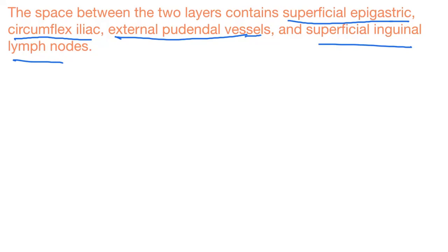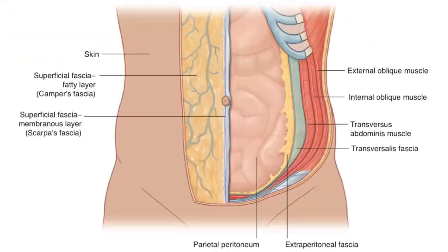You remember the dissection, right? So all these vascular structures are present in the superficial fascia, right? You see superficial fascia and another layer, Scarpa's fascia.